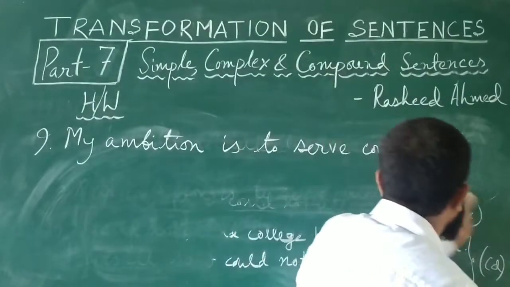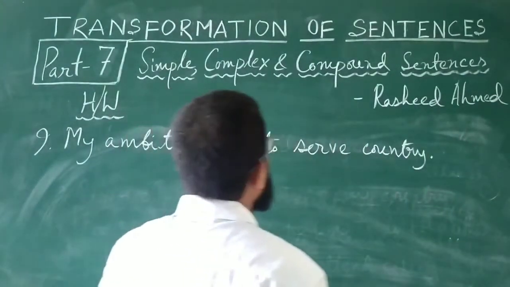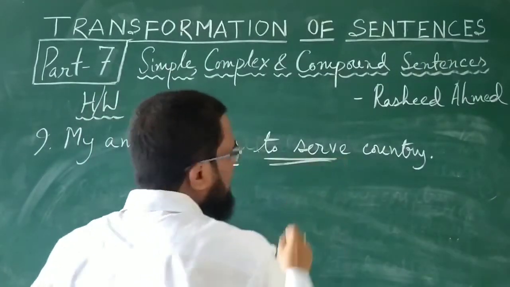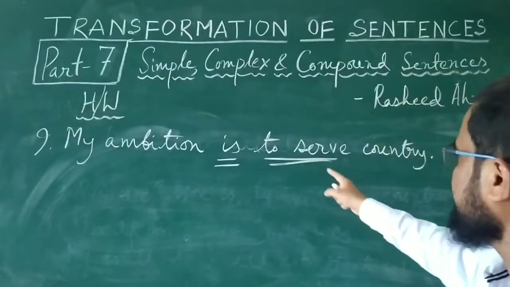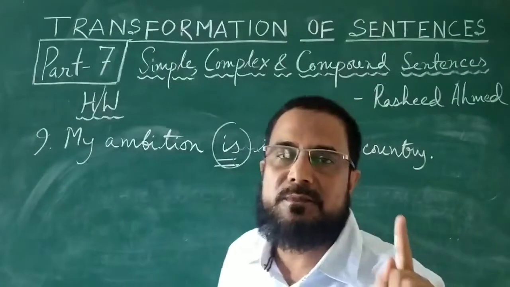What type of sentence is it? Simple, complex or compound? See the number of finite verbs. There is only one verb is, yes, another to serve. But to serve is a to infinitive. This is an example of a non-finite verb. We all know to infinitive, to serve. So is is the only finite verb. Only one finite verb. It is a simple sentence.